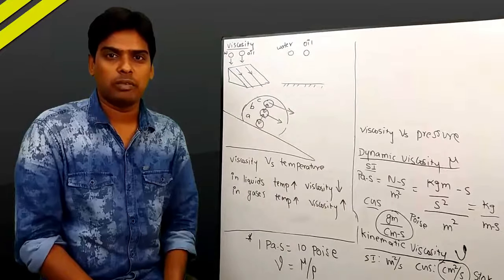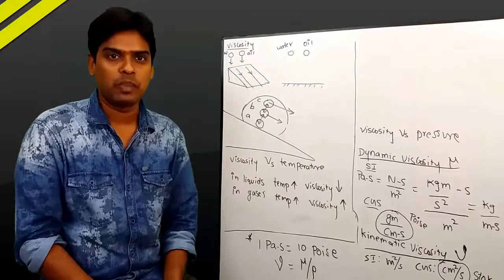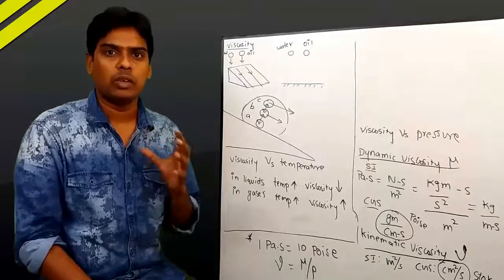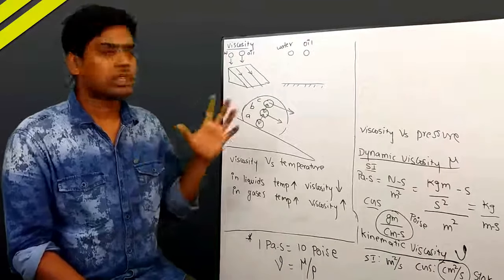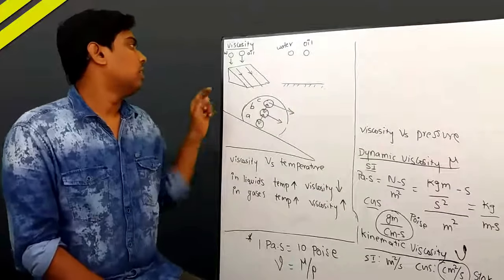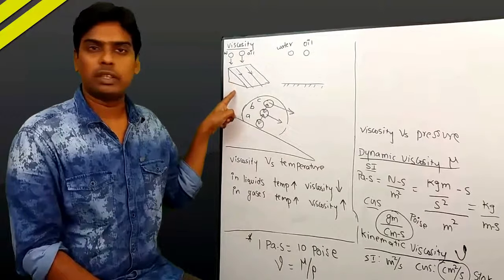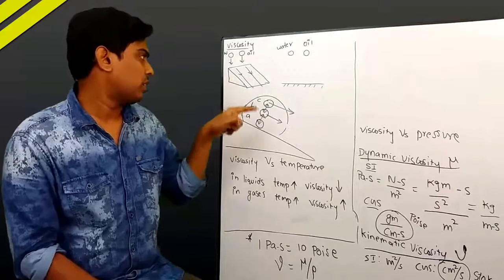Viscosity is the property of a fluid which shows resistance towards flow. It is some sort of resistance within the fluid molecules. To understand that viscosity, observe this picture here. It is a wedge inclined surface.